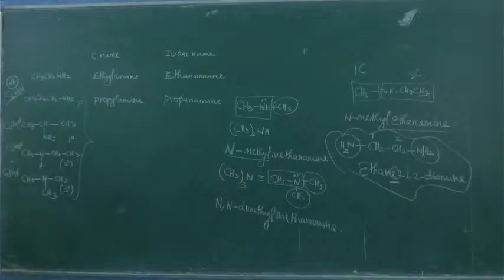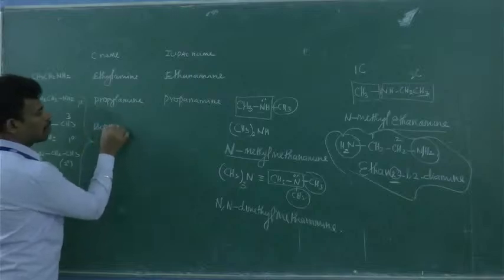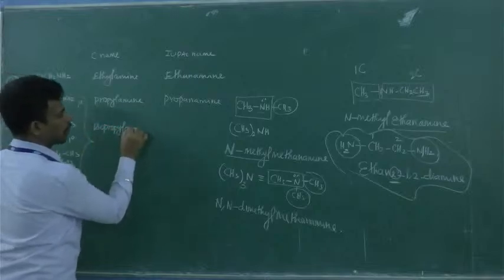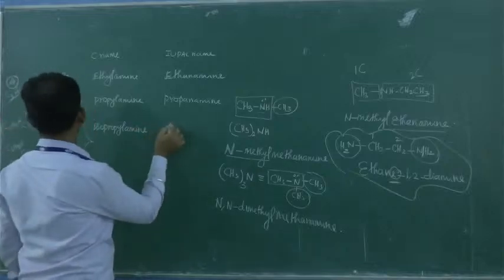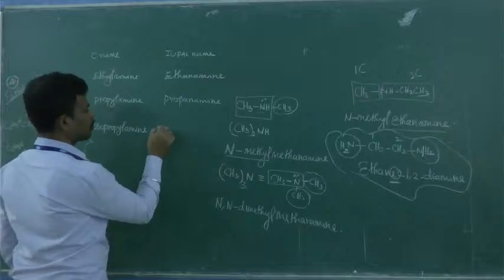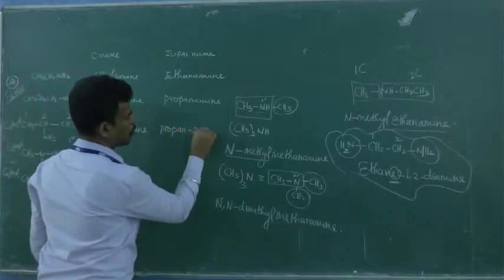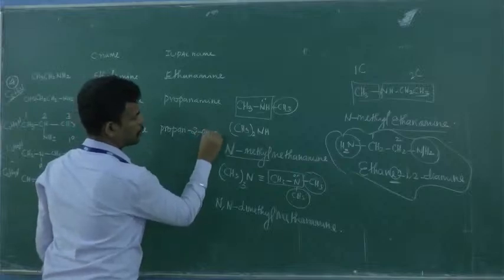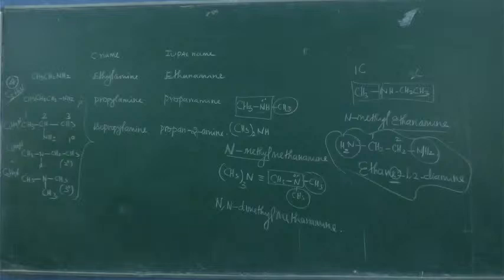What about this one? You just give numbering: 1, 2, 3. Is it clear? So this is going to be isopropylamine in the case of the common name. Isopropylamine. Whereas in this case it is going to be propan-2-amine. Propan-2-amine. Is it clear?